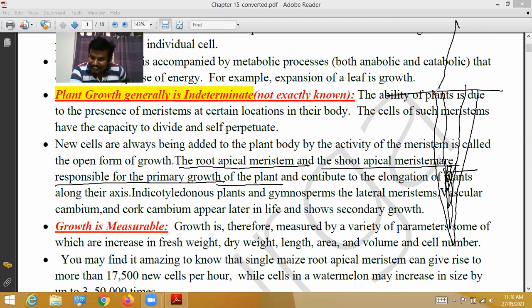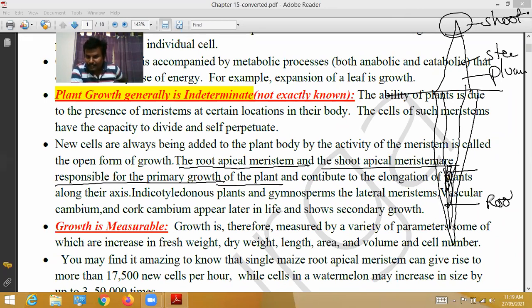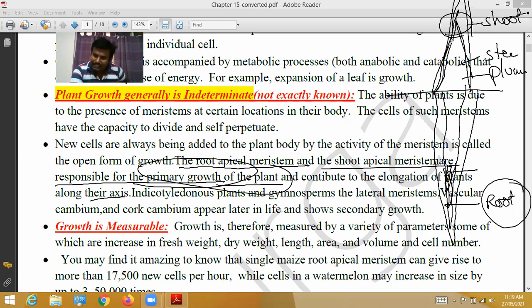In the same way, this is the upside plumule. Plumule gradually turns into a stem. This is called shoot apical meristem, and this is called root apical meristem. In these two places, the cells continuously divide, redivide, and are responsible for the primary growth of the plant. The primary cells gradually mature and contribute to the elongation of plants along their axis. These primary parts help in elongation of the plant and increase the plant surface. Plant surface is continuously increasing.